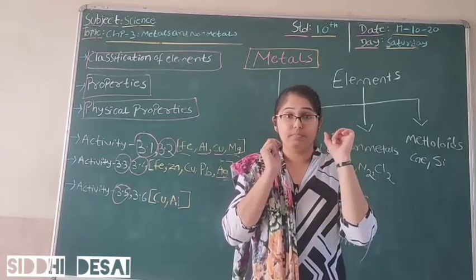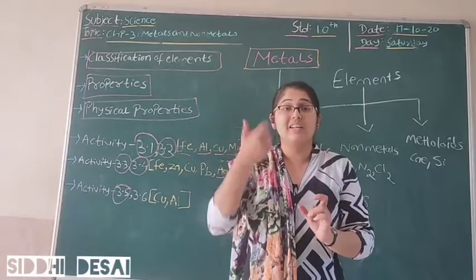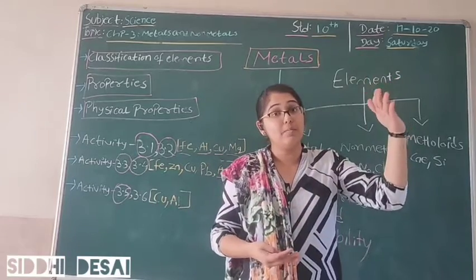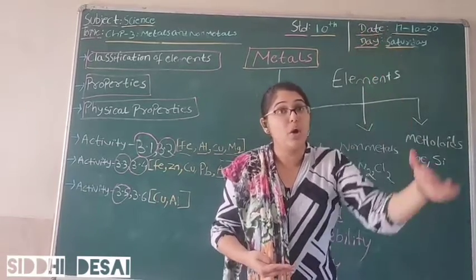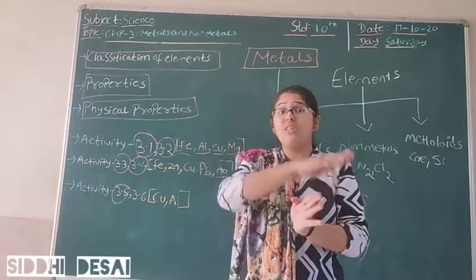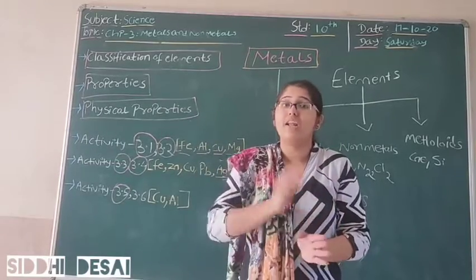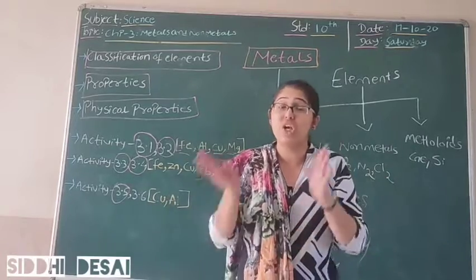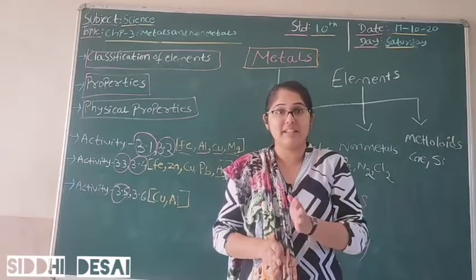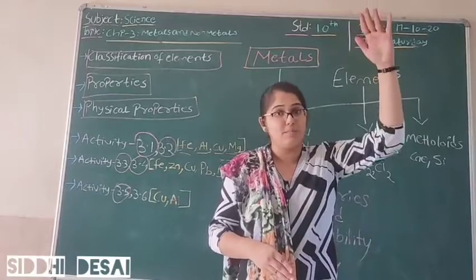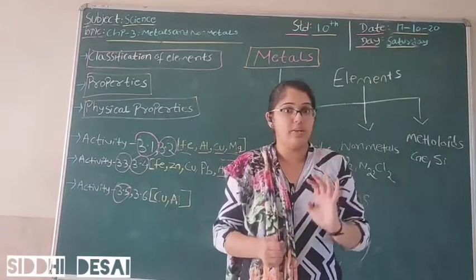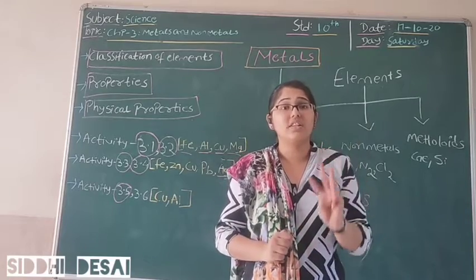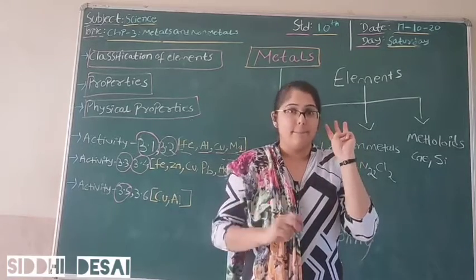And a basic piece of information: metals have a high melting point and high boiling point. Because, students, not all metals are solid, and not all are liquid; some are solid, some are liquid, some are gaseous. But we can consider that metals have a high melting point and high boiling point. This is the third property.